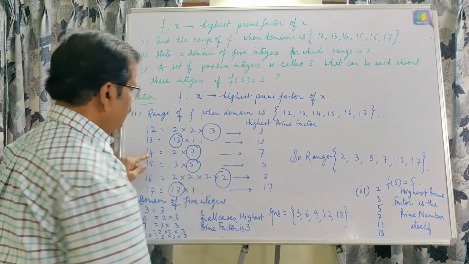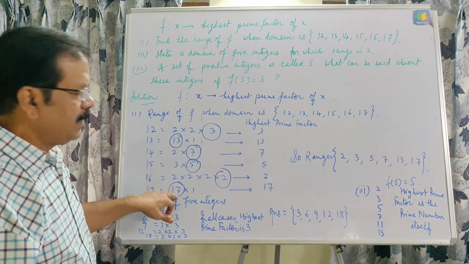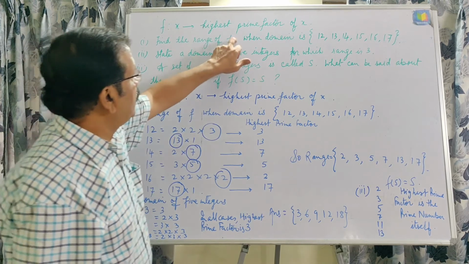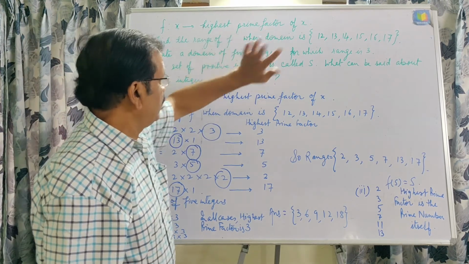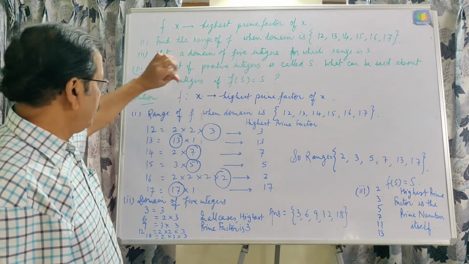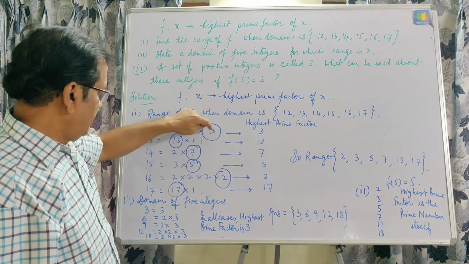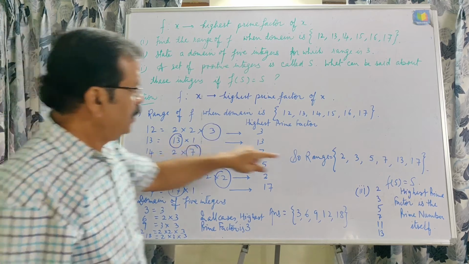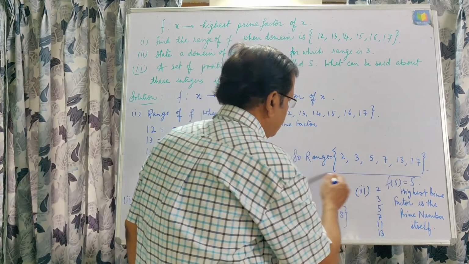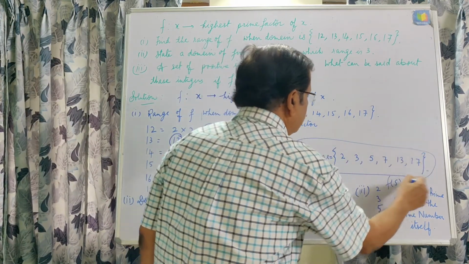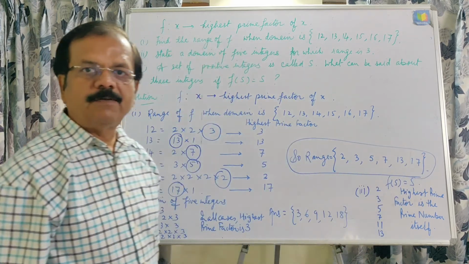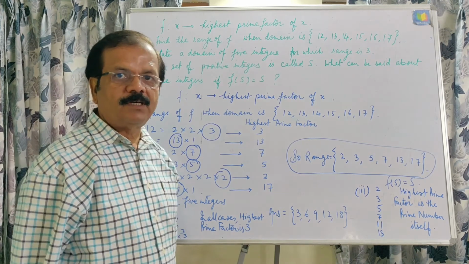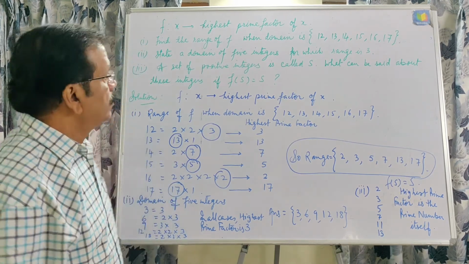For 17, 17 will be the highest prime factor because of being a prime number, and so the range will be 2, 3, 5, 7, 13, 17. That is the highest prime factors of the given numbers, and that is why you should be aware of the prime numbers also.